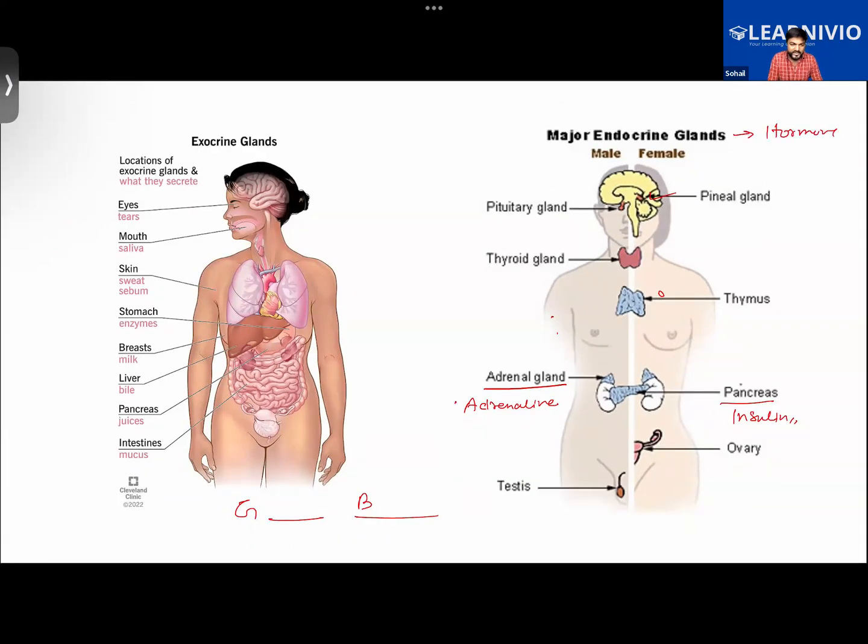While in the exocrine glands, you won't be seeing hormones as the main secretion. Like the tears, do they have any hormone in them? No. Getting it now, everyone? Or the bile or the milk, they don't have any hormones in them.